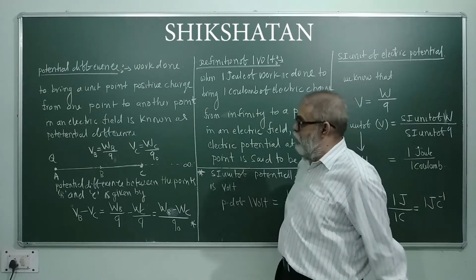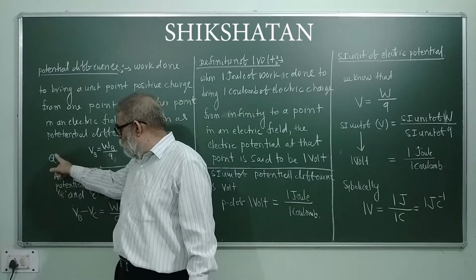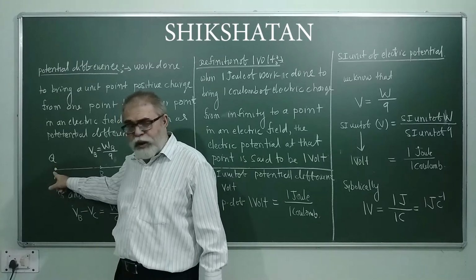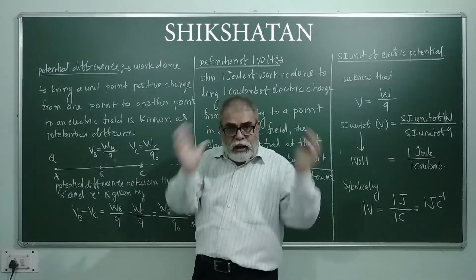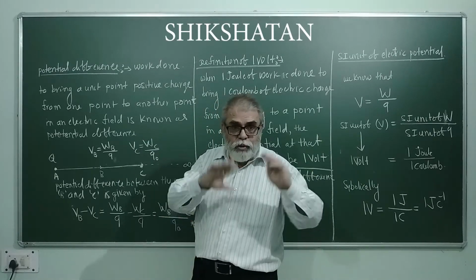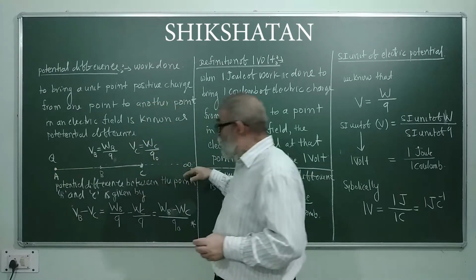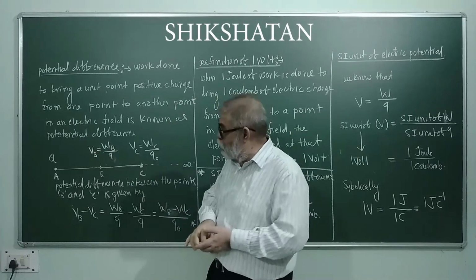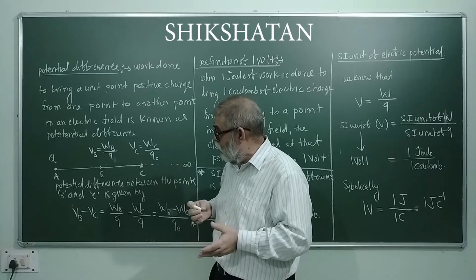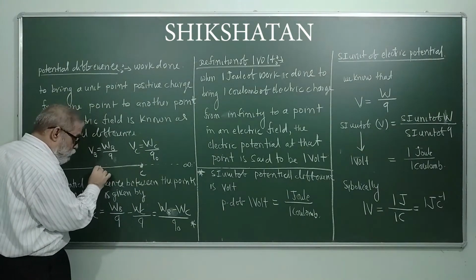Let us try to understand it. Let a source charge Q be located at point A, and due to this source charge an electric field is created which extends up to infinity. Within the electric field created by the source charge Q located at point A, we select 2 points, point B and point C.